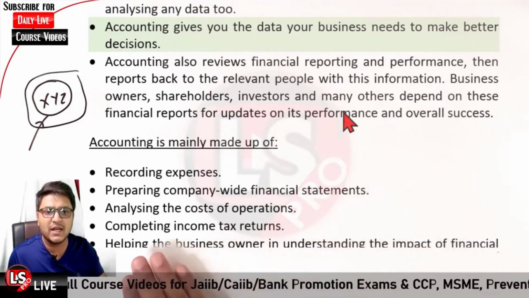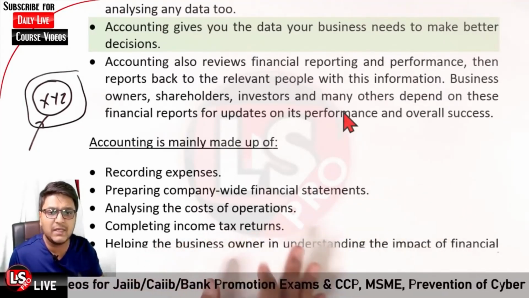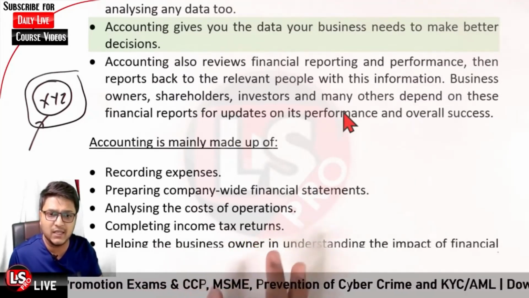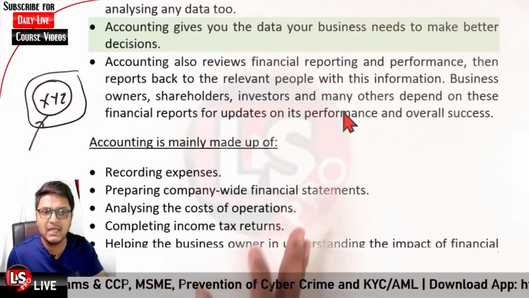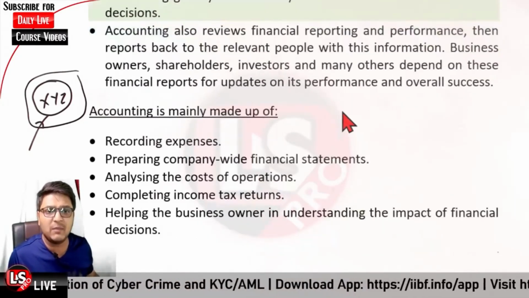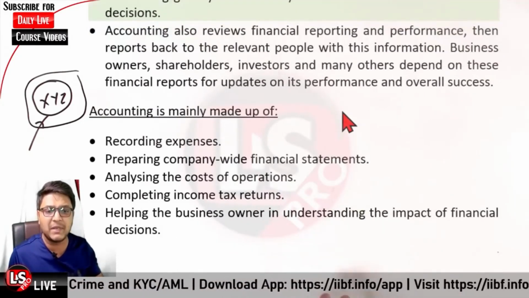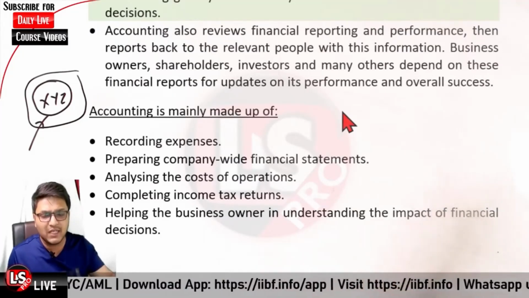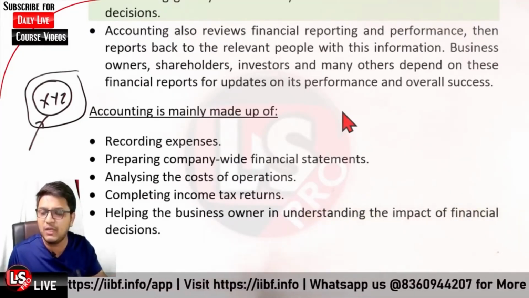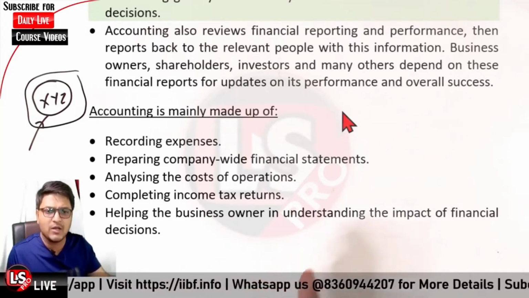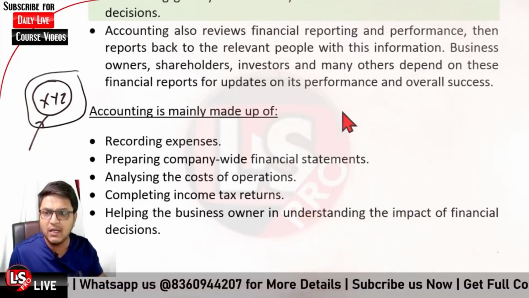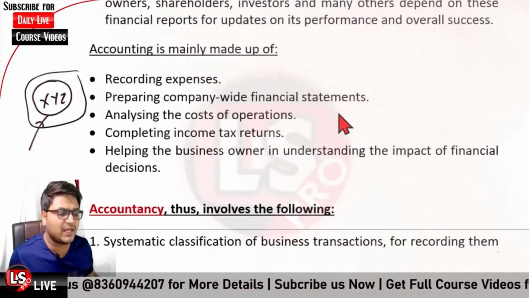Okay, then it is regarding completing income tax returns. Companies have to file the income tax statements. In that case it is also a main purpose of accounting, why we are dealing with the accounts, and further helping the business owners in understanding the impact of financial decisions. If you take one financial decision and there is a change in the position of the accounts of the company, then the owners can conclude from that point whether it would be beneficial, whether it is in the trending lane or not. Okay, and accordingly they can take the decisions.